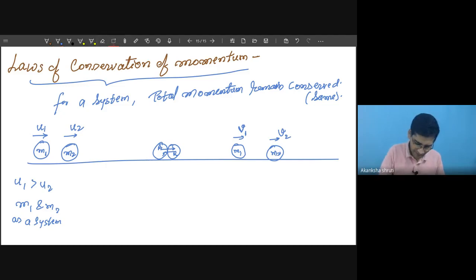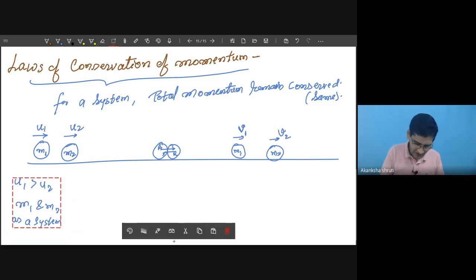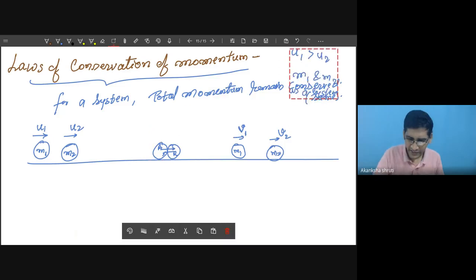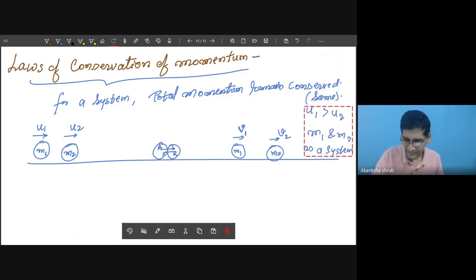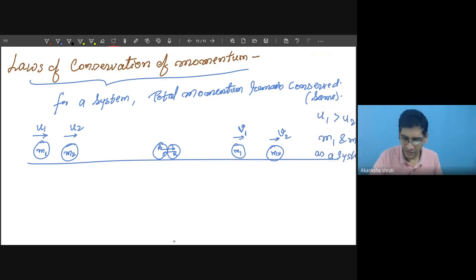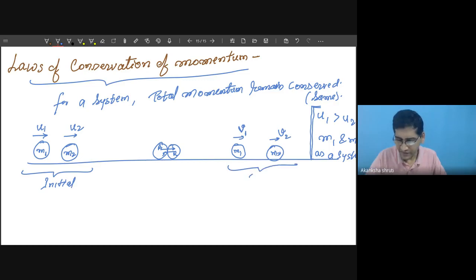Students, while considering m1 and m2 as a system, we have to take care that this initial situation has changed to the final one. Initially it was u1 and u2, so this was the initial, this is the final.